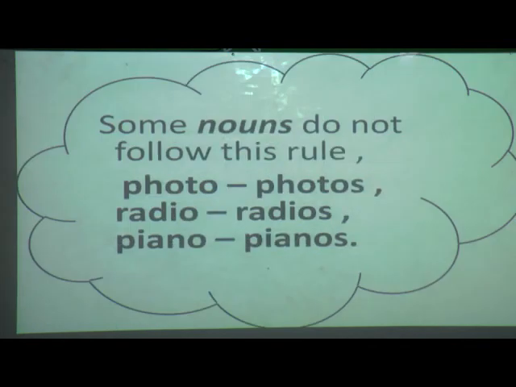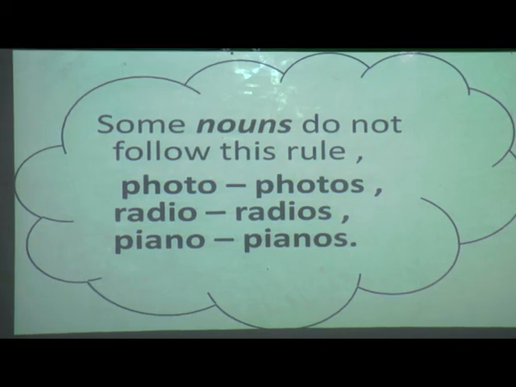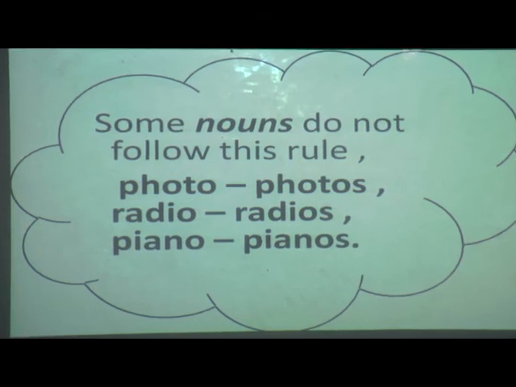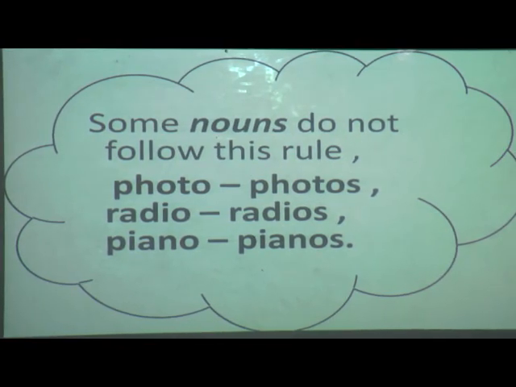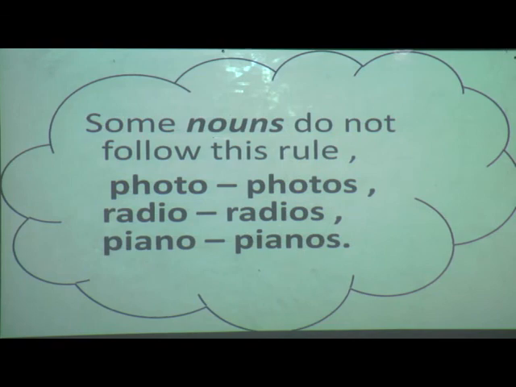But there are some nouns which don't follow this rule. That is photo, photos. Radio, radios. Piano, pianos. So these words don't follow this rule of adding ES. You have to keep these three words in your mind.